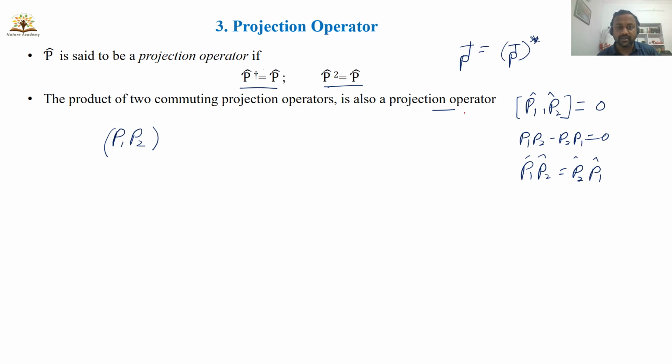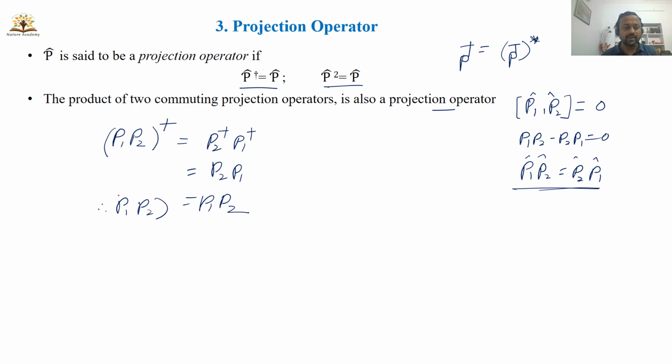Let us check this one. Apply the dagger here. What will you get? You will get P2 dagger first and next P1 dagger. Since they are projection operators, P2 dagger becomes P2 and P1 dagger becomes P1. If the two operators are commuting, P2 P1 can be written as P1 P2. Therefore, (P1 P2) dagger is equal to P1 P2. The product of two commuting projection operators is also a projection operator.